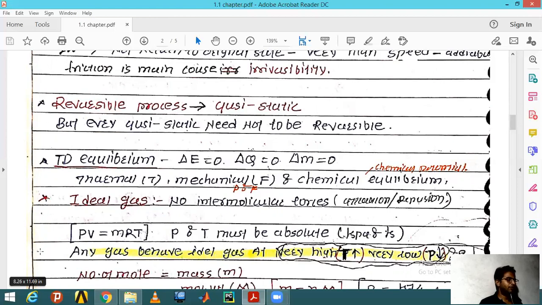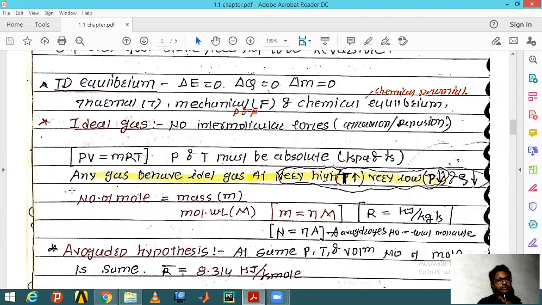And we always come across the ideal gas. We cannot find an ideal gas in reality, but for simplicity of study we need to assume something, and this assumption is the ideal gas.